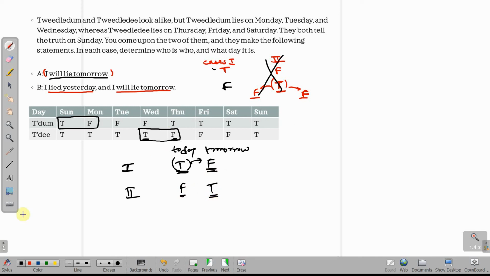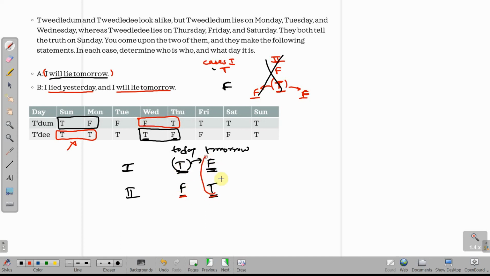Now you also have to check the second person. So here the second person is speaking truth and truth, whereas we wanted the second person to speak false and truth. So this case becomes wrong and this case becomes the correct case, because the first person is speaking true and false, and the second person is speaking false and true.